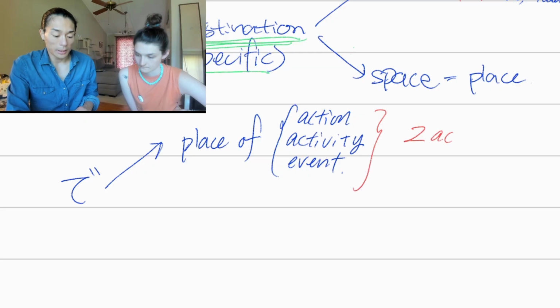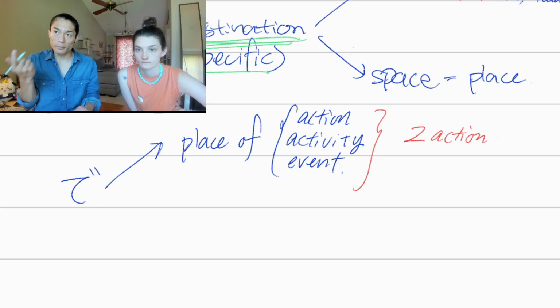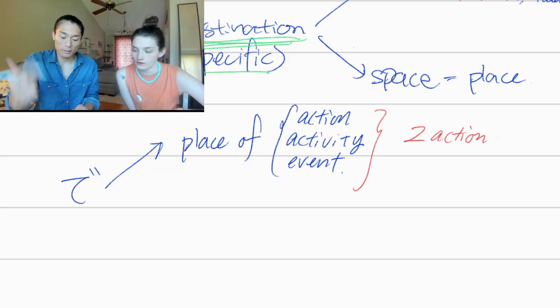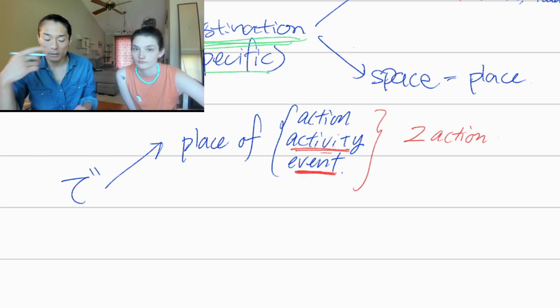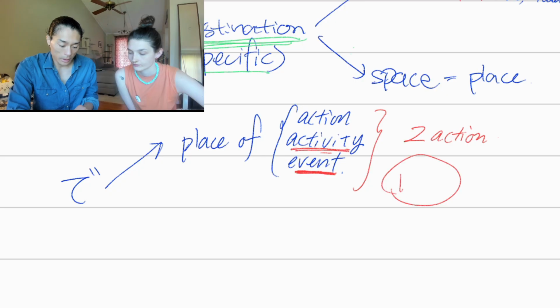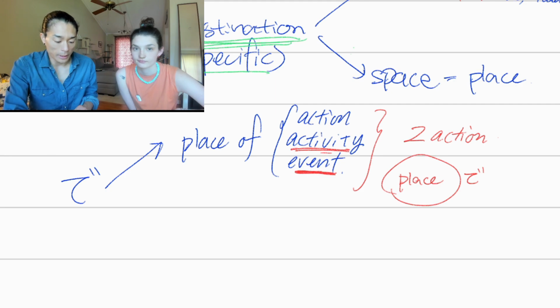For example, if you say, I study at school, then first action, you have to be at school, and then second action, you study. You have to do something at the place, or an activity, like there's a test at school, an event, a concert, there's a concert at school, then all of these. After the place, we put de to tell people that, hey, at this place, we do something.